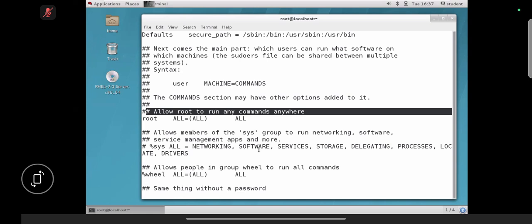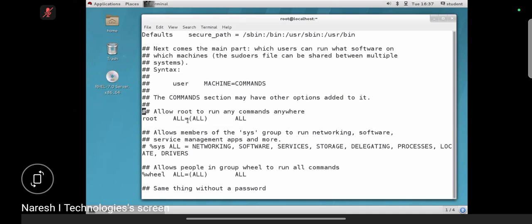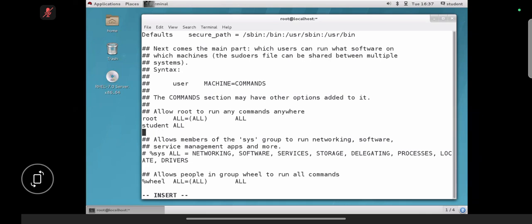Allow root to run any commands anywhere. By default, you have the root user's permissions. Root user can execute any command anywhere. Now what we are doing is providing the sudo permission for student user. Insert student. Guys, the syntax I will also give you, don't worry, I have the document, I'll upload it, okay? Just listen.